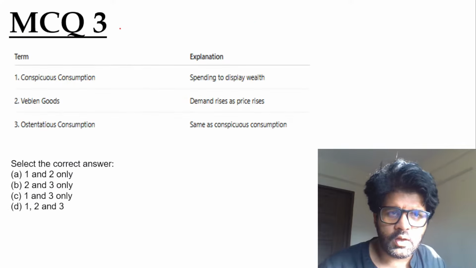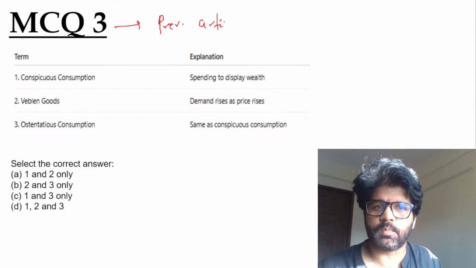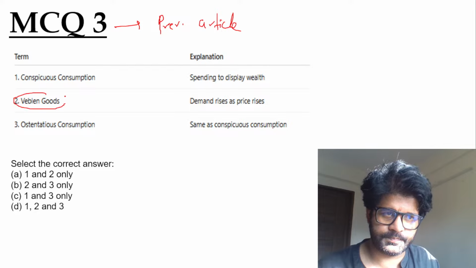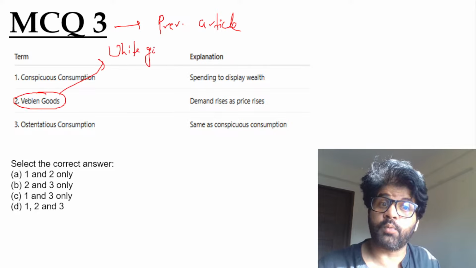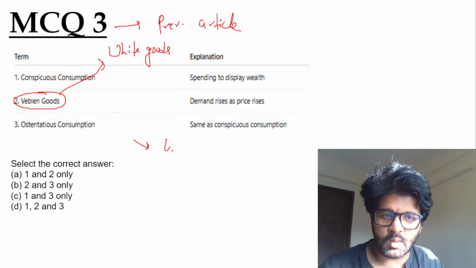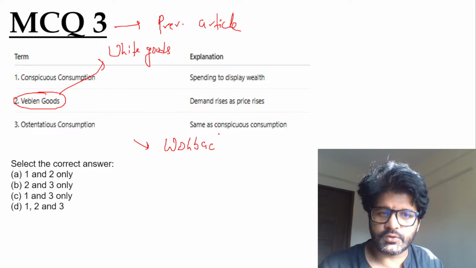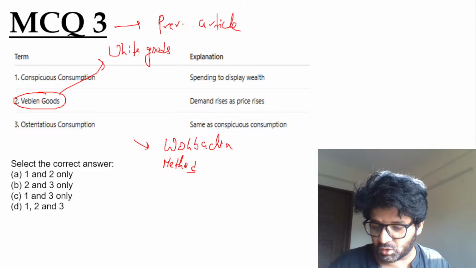MCQ 3. Okay, this is based on the previous article. Just take a guess. Then I will tell you about Veblen goods and how they are associated with white goods. Very important. This is one of the most important MCQs of the day. Although we'll talk about the Wolbachia method today, which UPSC has asked as a PYQ in UPSC 2023. But this is also an important MCQ, it will give you some conceptual clarity.